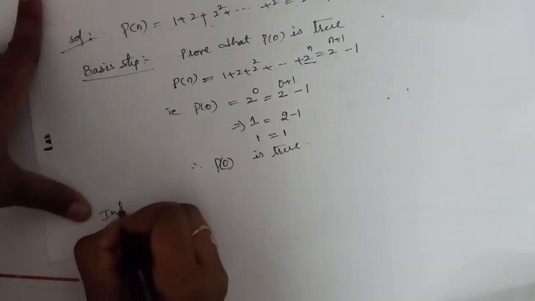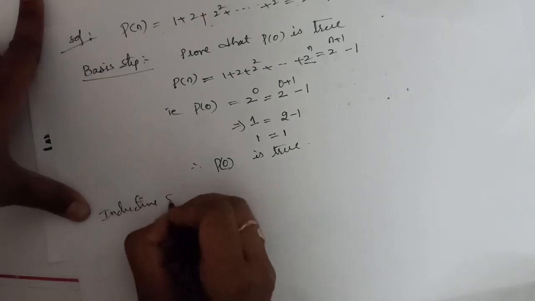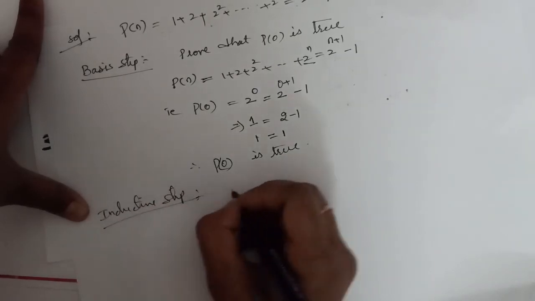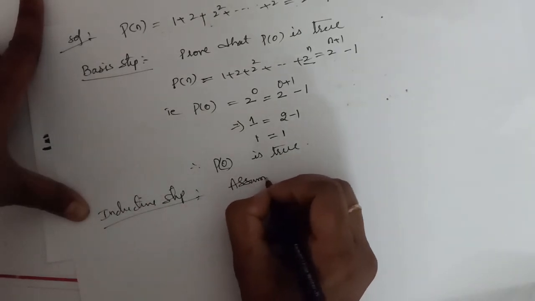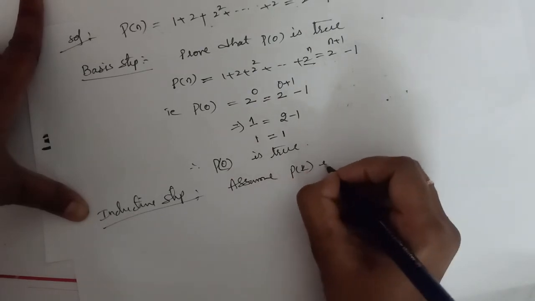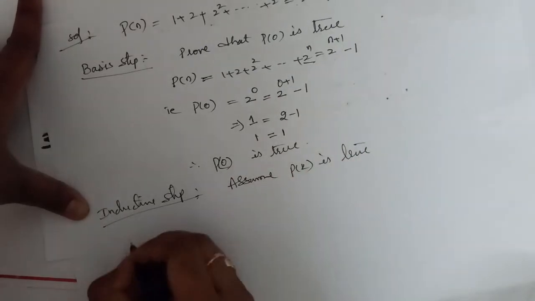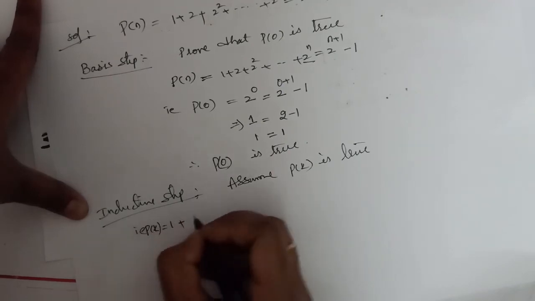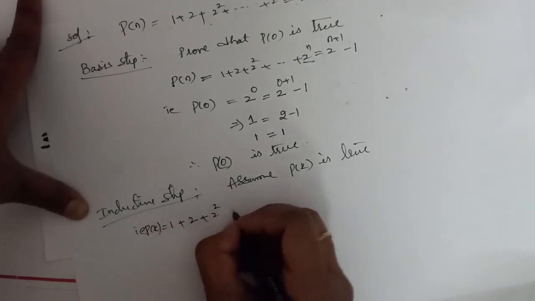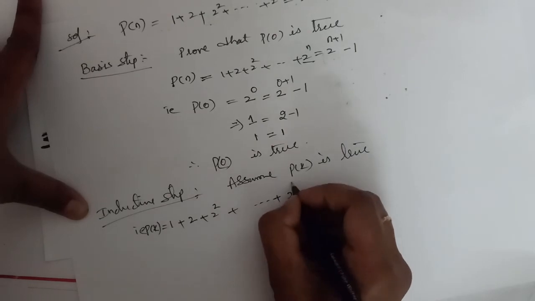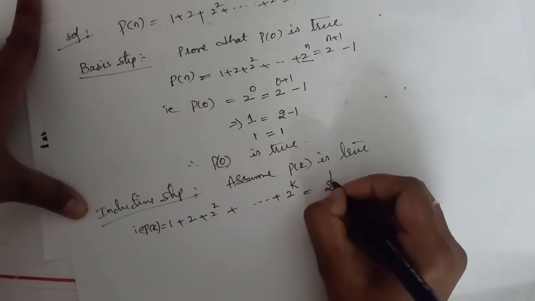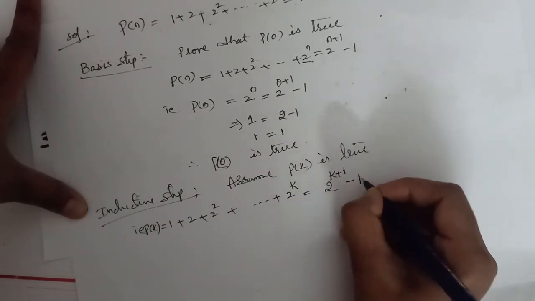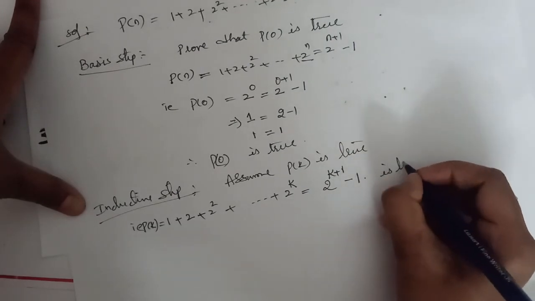Next, the inductive step. In the inductive step, assume P of k is true. That is, 1 plus 2 plus 2 square plus so on plus 2 power k is equal to 2 power k plus 1 minus 1 is true.